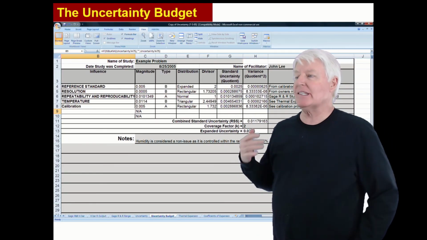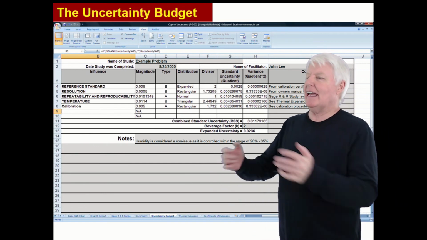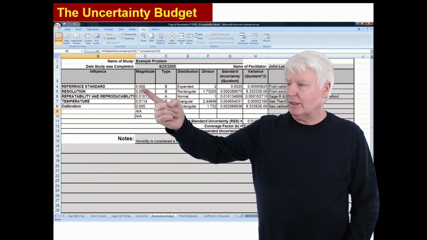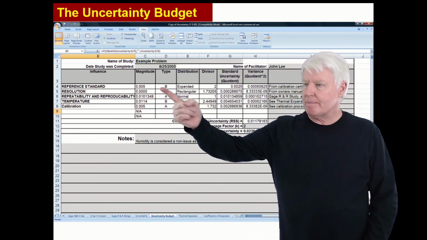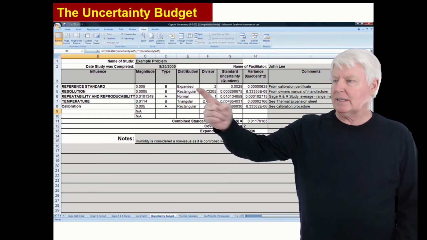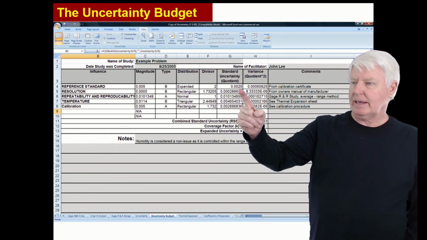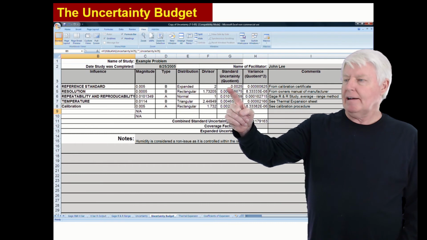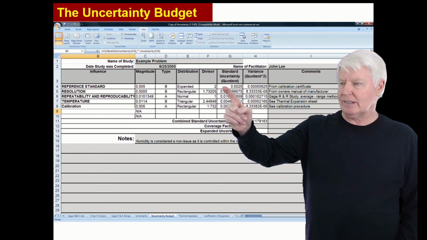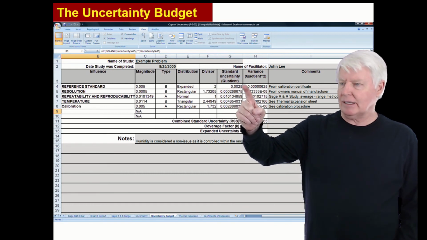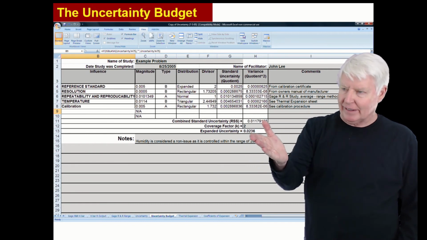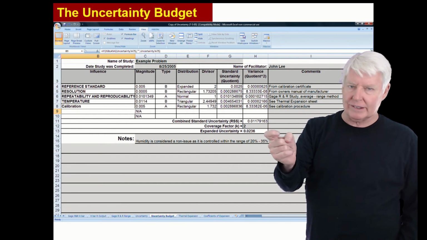All right, here we are at the uncertainty budget. This is kind of the end game, where you put everything together. This is the reference standard, magnitude 5 thousandths, which means the standard uncertainty is 0.0025, because that is 2K there. Divisor 2. Where did the divisor come from? The square root of 2, remember? So you put those things down, and the standard uncertainty then is 0.0025. And if you square it, why do I square it? Because I'm going to add all these together and then take the square root to get my overall uncertainty.